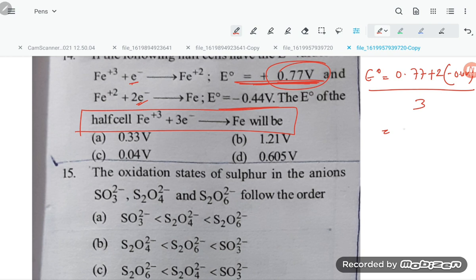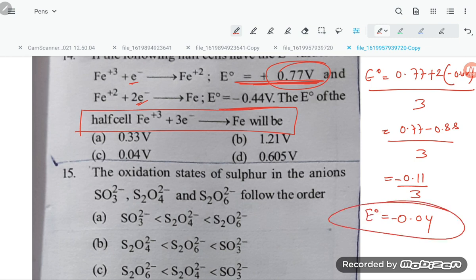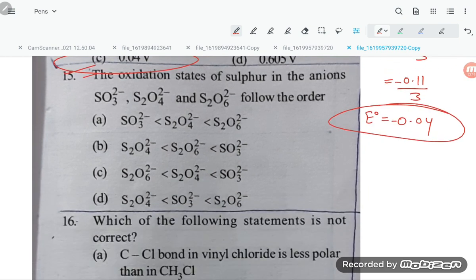So it is coming 0.77 minus 0.88 divided by 3, so minus 0.11 upon 3, equal to minus 0.04. So E naught is equal to minus 0.04. Option C is correct, students.